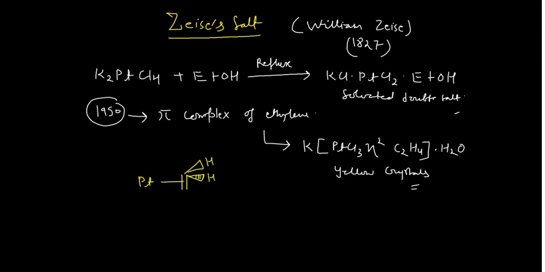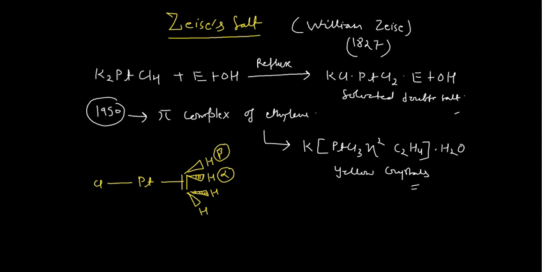In stereochemistry, you know the substituent above the plane is beta, and the one down the plane is alpha. So we have the two hydrogens over there, and similarly here again you have two hydrogens, and trans to this double bond, trans to the ethylene, you have one chlorine, one Cl.